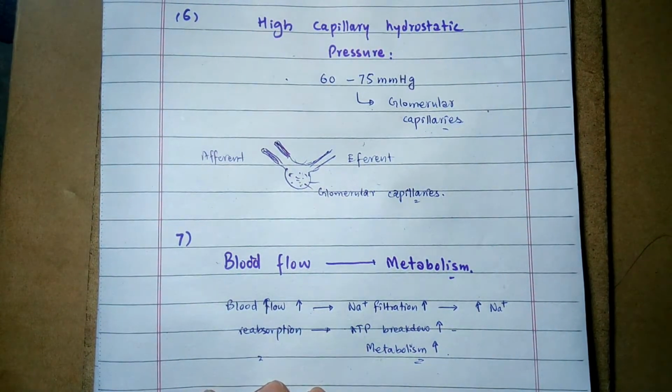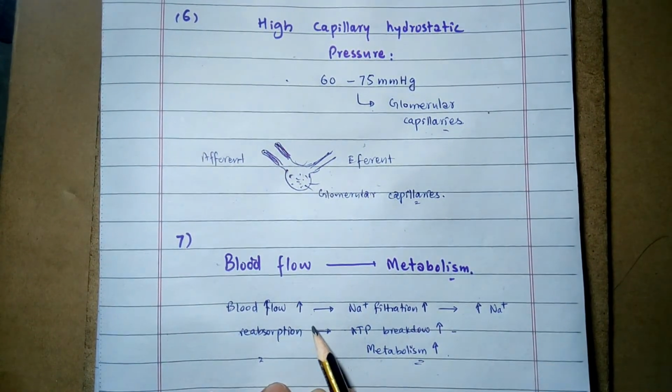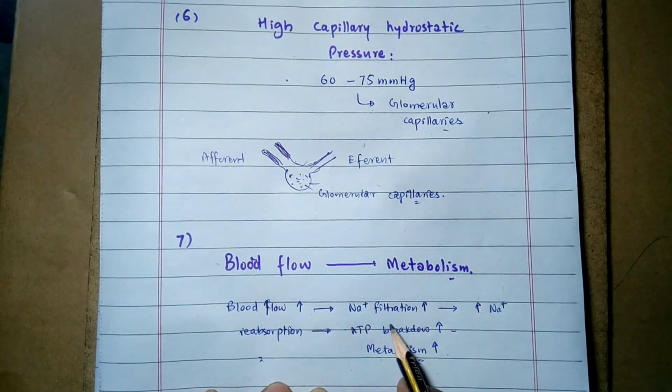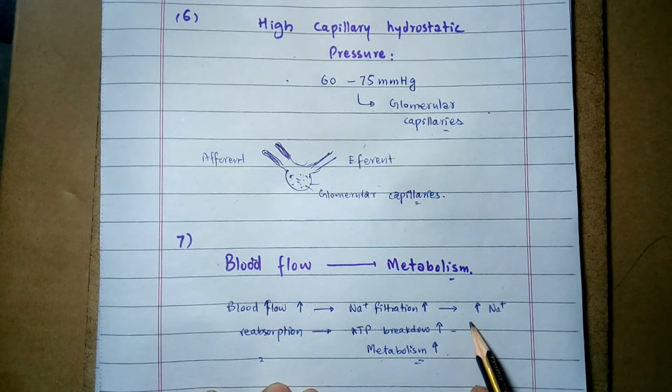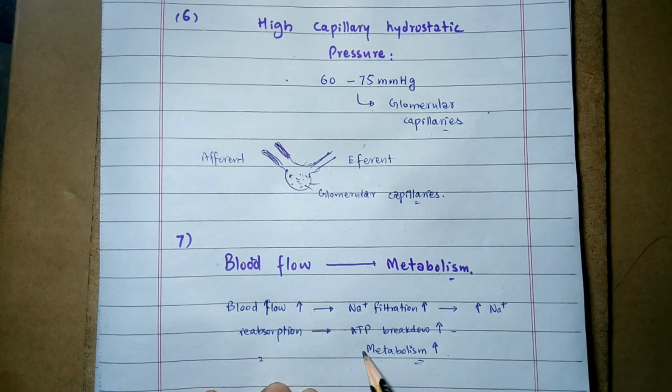Metabolic rate in the kidney: the more the blood flow in the kidney, the higher the blood flow in the glomerulus, the greater the filtration of sodium, and the more will be the tubular load for sodium reabsorption, and correspondingly the ATP breakdown or oxygen consumption would also be high.